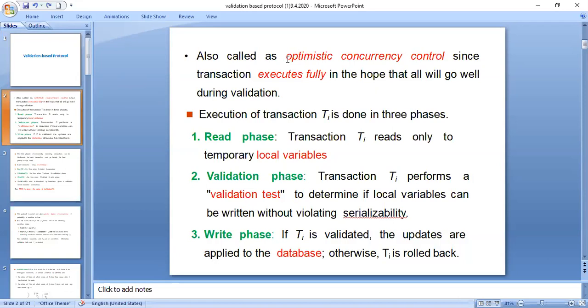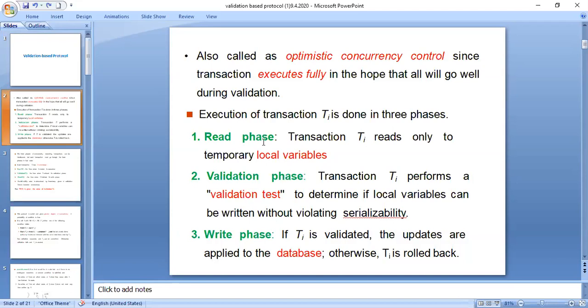Validation based protocol majorly concentrates on the validation phase. Along with the validation phase, there are two other phases for any transaction: the read phase and the write phase. So whenever you say that within a schedule transactions are being executed concurrently, in parallel, it means that all the transactions will be undergoing all these three phases. The first is the read phase, next the validation phase, and next the write phase.